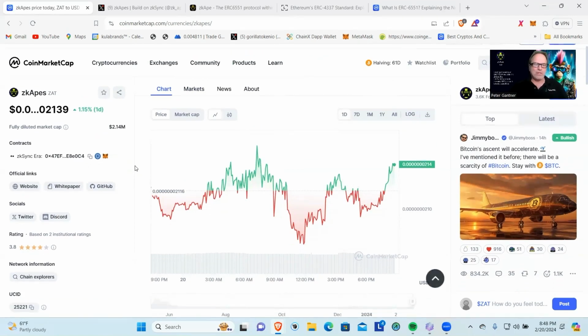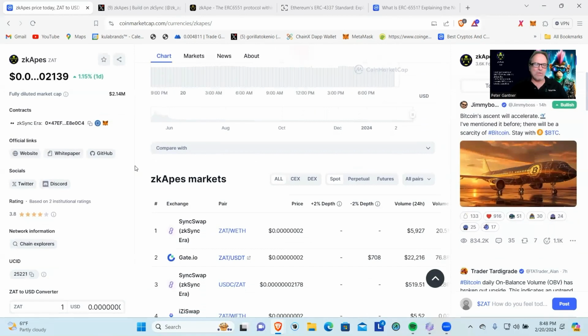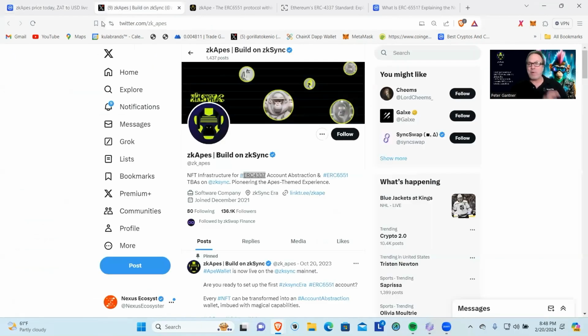All right, let's do this. Let's go down and let's jump over to the X page. All right, so the X page is zkApes built on zkSync, NFT infrastructure for ERC 4337, account abstraction, and ERC 6551, TBAs on zkSync. If you're like me, at one point you're like, ERC what? ERC what? What does all that mean? We're going to dig into that today.